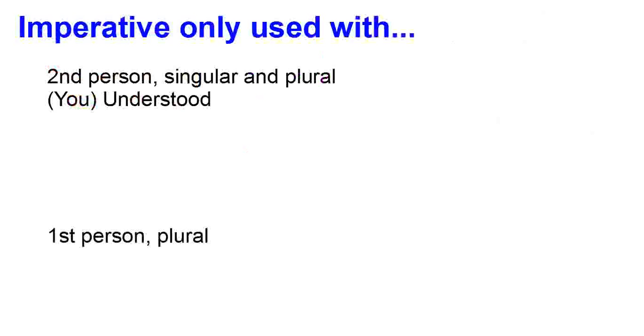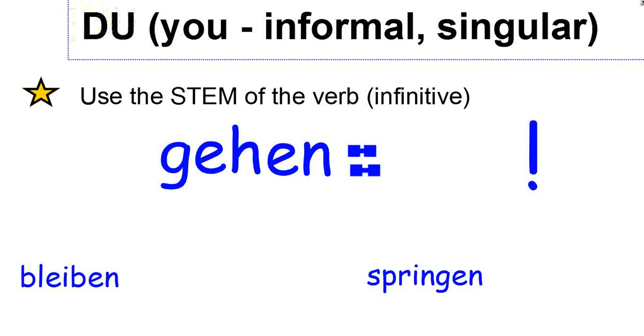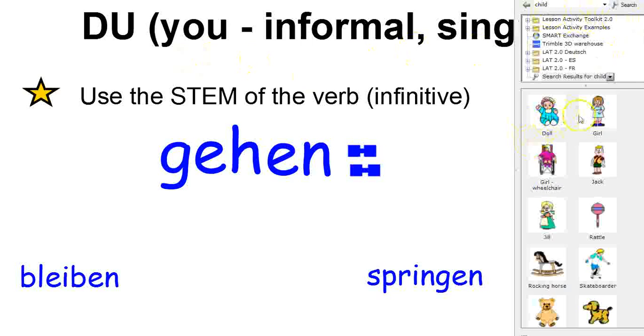So, the imperative is only used with the second person singular and plural. Singular, we have du, and for plural, we have ihr in German, and we have Sie with a capital S. There's also a version of imperative where we use first person plural, and that will be wir. That includes you and everybody else, which we'll talk about in a minute. If we're talking about that understood you, we're talking to one person, singular. Okay? So, here we go.